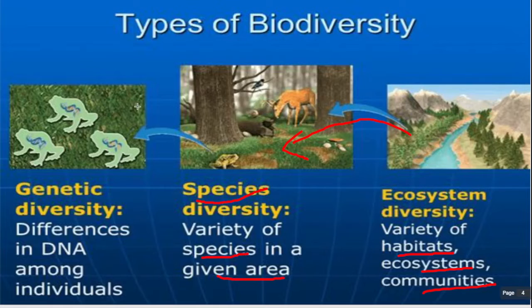Then we have genetic diversity. Genetic diversity means inside a species we have different DNA among individuals. So we have ecosystem diversity, inside an ecosystem we have species diversity, and inside a species we have genetic diversity.